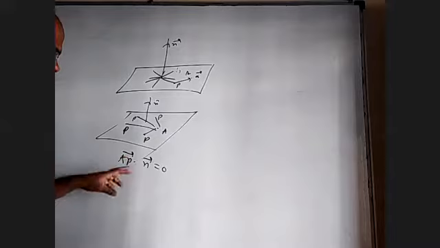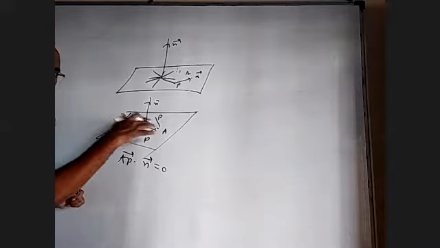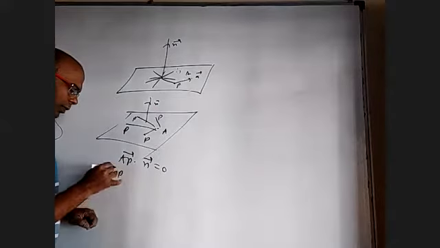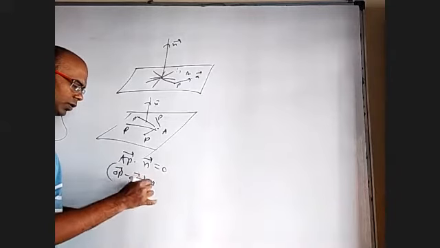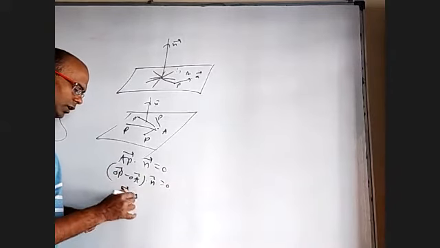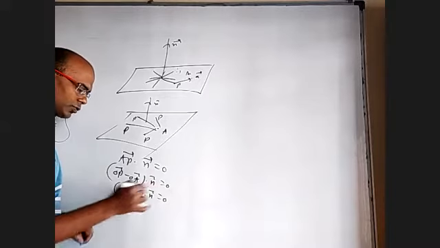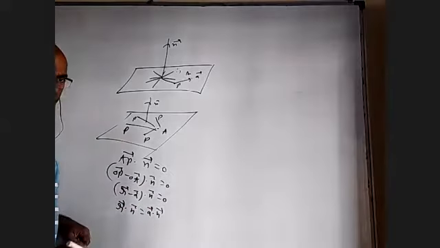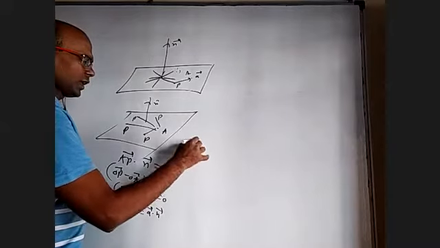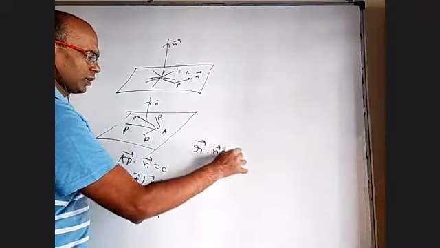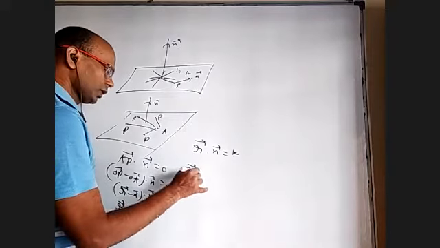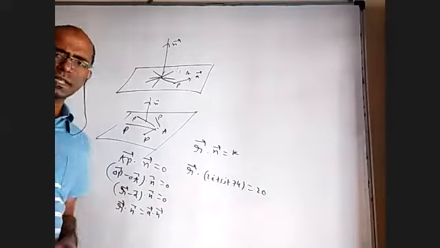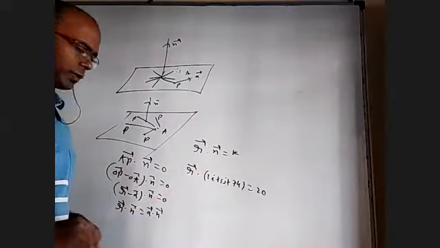That's good. If you take any point outside the plane, AP bar will not be perpendicular to n bar, it will be at some other inclination. AP bar you can write as OP bar minus OA bar, dot n bar equal to 0. That is R bar minus A bar dot n bar equal to 0, which is R bar dot n bar equal to A bar dot n bar. This is a constant. So the general plane in vector algebra will be in the form of R bar dot n bar equal to some constant. For example, R bar dot (2i plus 3j plus 7k) is equal to 20 represents the equation of a plane in vector algebra.